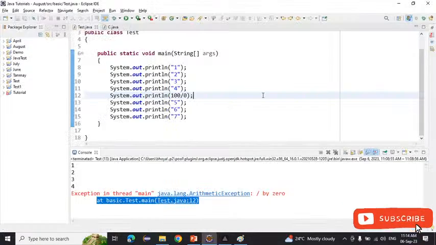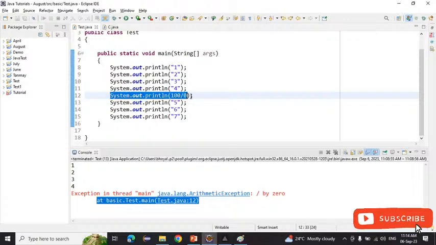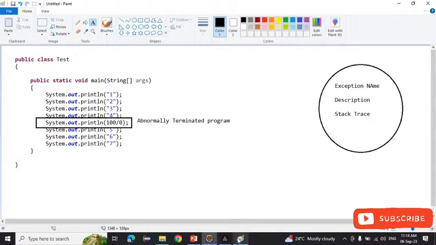So how we will write that? Wherever an exception occurs, suppose maybe in this line an exception occurs, maybe in this line an exception will occur. So we will write this code inside the try catch. I will tell you how we write the try catch block. Simply, I will tell you the syntax.